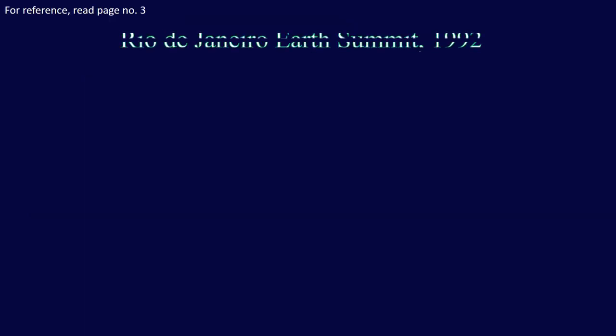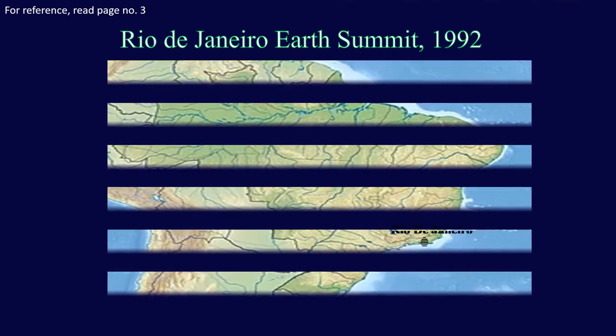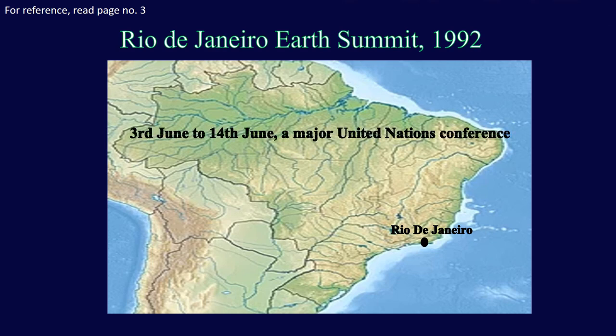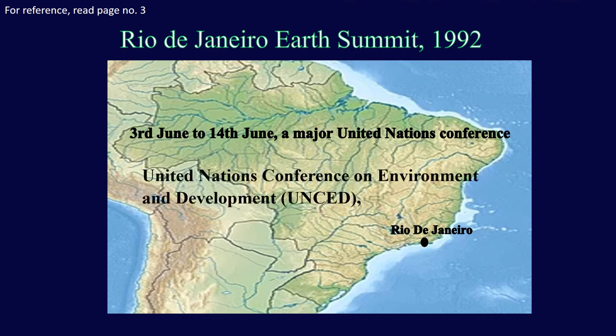Our next topic is the Rio de Janeiro Earth Summit 1992. So, first we should know what Rio de Janeiro is. Rio de Janeiro is a huge seaside city in Brazil. From 3rd June to 14th June 1992, a major United Nations conference was held at Rio de Janeiro in Brazil. This conference is known as Rio de Janeiro Earth Summit. It is also known as the United Nations Conference on Environment and Development. In this conference, more than 100 countries' leaders took part to address the problems of environmental protection and socio-economic development at global level.